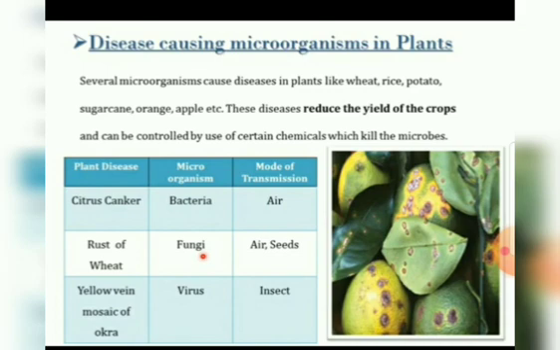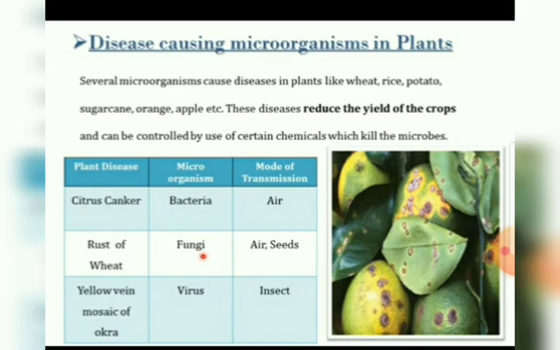Then disease causing microorganisms in plants. Several microorganisms cause diseases in plants like wheat, rice, potato, sugarcane, orange, apple, etc. These diseases reduce the yield of the crops and can be controlled by spraying certain chemicals which kill the microbes. Can you see the table: the plant disease, the microorganism that causes it, and the method of transmission, how they are transmitted?